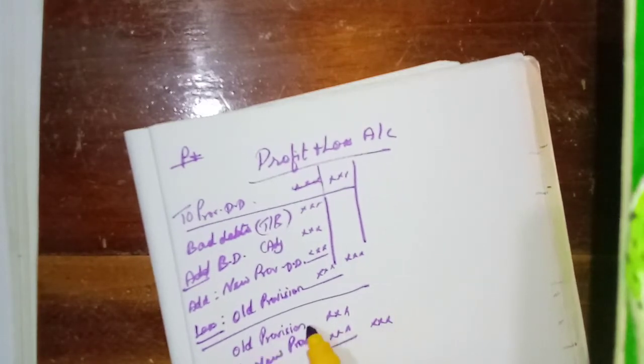If they have given the old provision for discount on debtors in the trial balance, we have to do the calculation like this. Old provision for discount on debtors add new provision for discount on debtors.